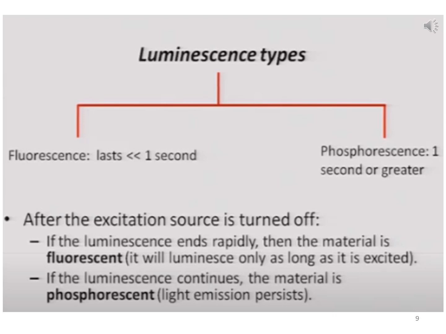So in phosphorescence, there is a delay between absorption and re-emission, whereas fluorescence lasts only for a very short time, less than 1 second or within a second. So within a second, that re-emission can take place.